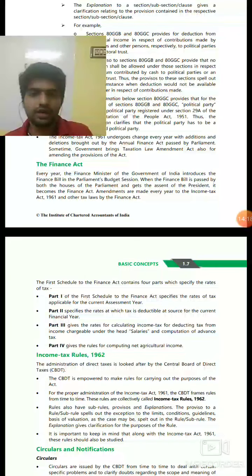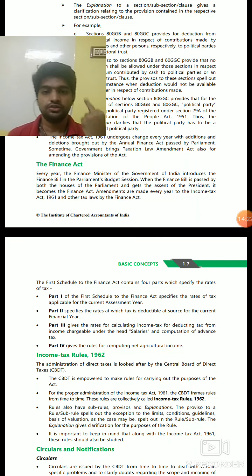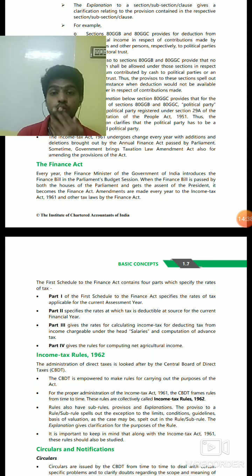As I have explained, every year on budget they pass the Finance Act. It contains parts. Schedule 1 specifies the rate applicable in the current financial year. Sorry, it's not Schedule 2, it's Part 1. Schedule and part are different. Part 1 tells the tax rate in the current year. Part 2 says for a salaried person what the TDS amount is. And part 3 is